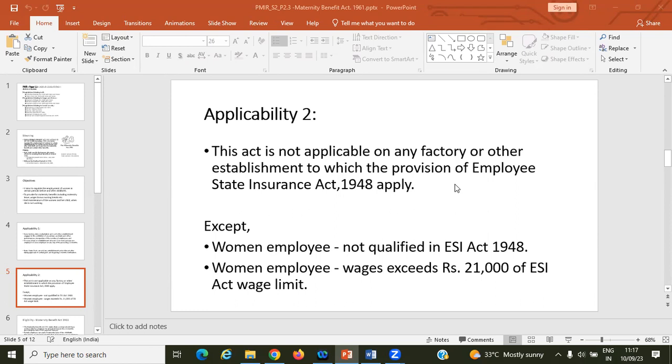And there are some exceptions. If the woman employee is not qualified in ESI, this is one exception we discussed. If the woman employee's wage exceeds 21,000, this is a point we also discussed. There is a limit. In the ESI Act, there is a wage limit. The wage of a person who is working should be less than 21,000. That is the limit in the ESI Act.